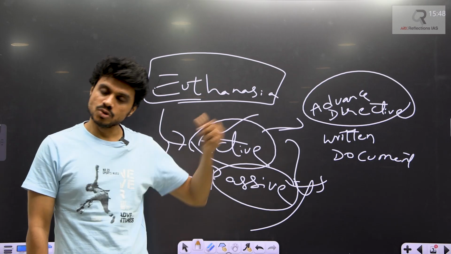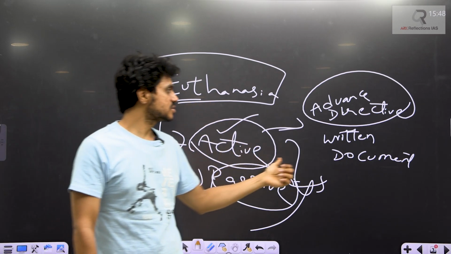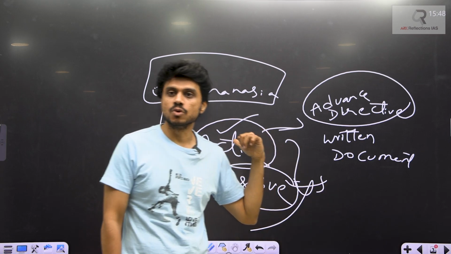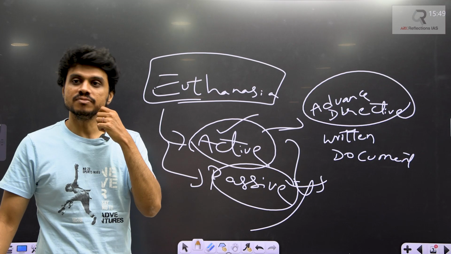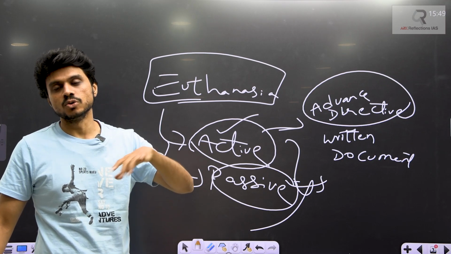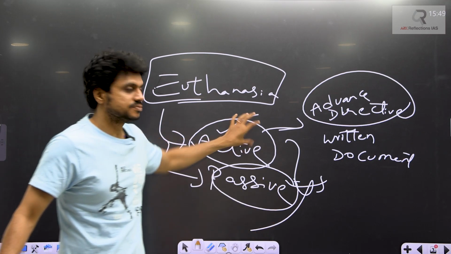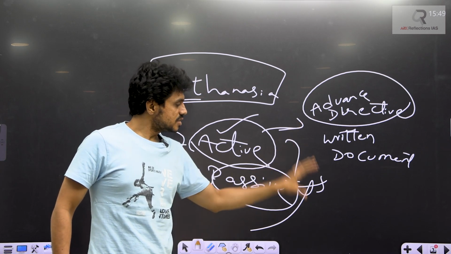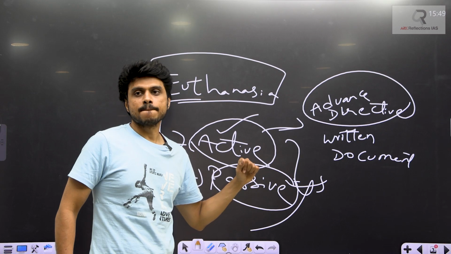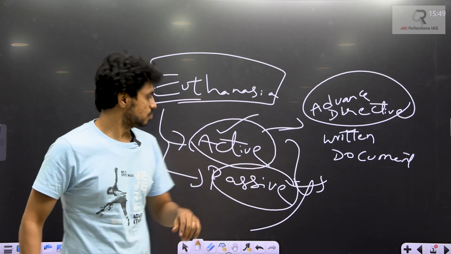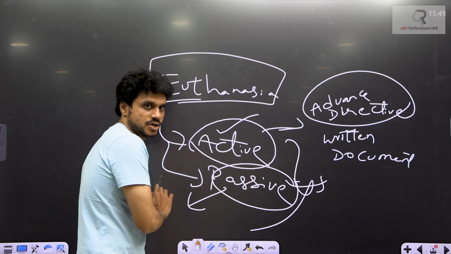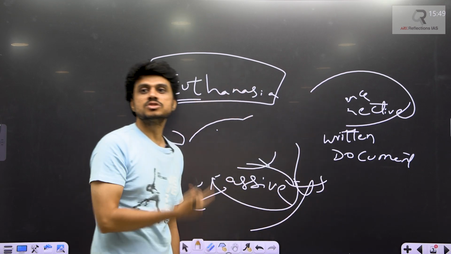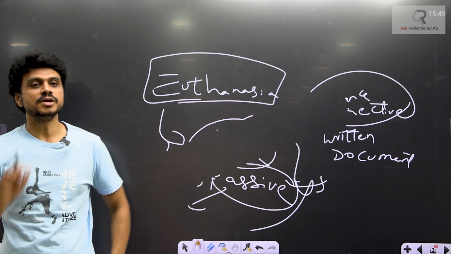In the UK, they have adopted not only passive but also active euthanasia. Whoever is terminally ill is allowed to end their life. So these are the things you need to understand. In India, we now have passive euthanasia, only when there is an advance directive or a person supporting that advance directive. Then it can be done.